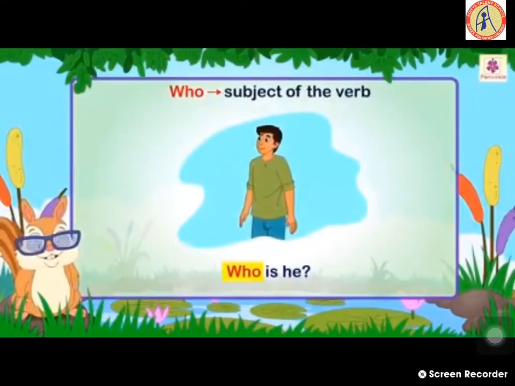Who? Subject of the verb. When we speak about the doer of the action, to know the doer of the action, we use the question word who. Subject means doer of the action, who performs a work or an action. Who is he?